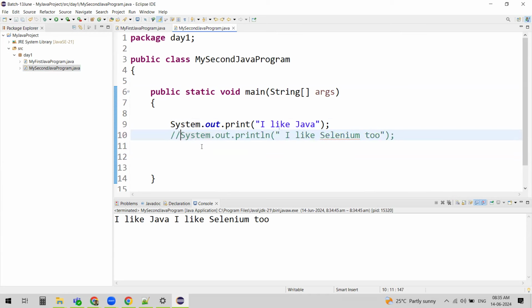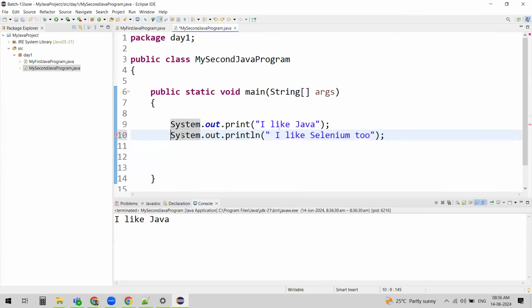And if you wanted to comment multiple lines, say for example, these two lines, how do we do that? First I'll show you this. Once we comment it out, when we right click and do run as, you'll see only I like Java this time. It is not considering this for the output. Java considers this as a comment because we commented it out, right?